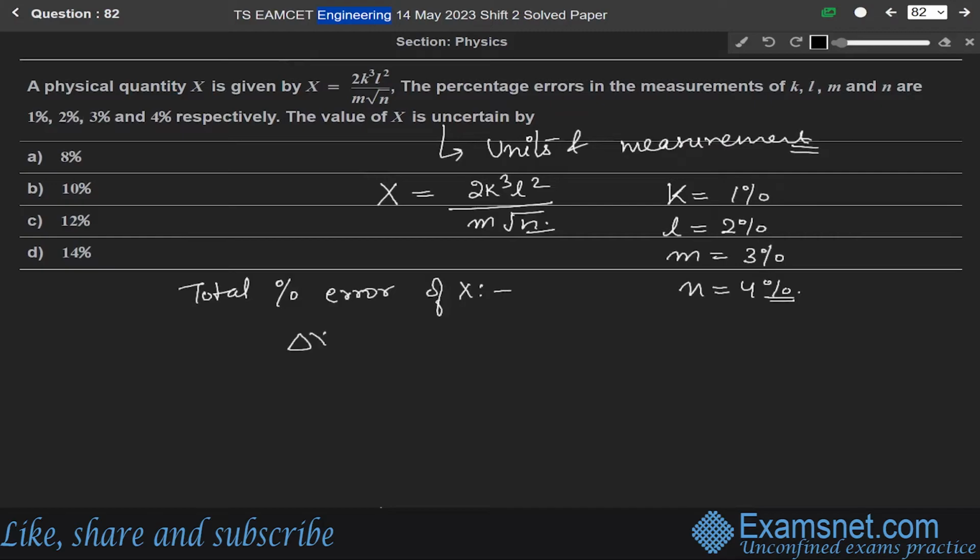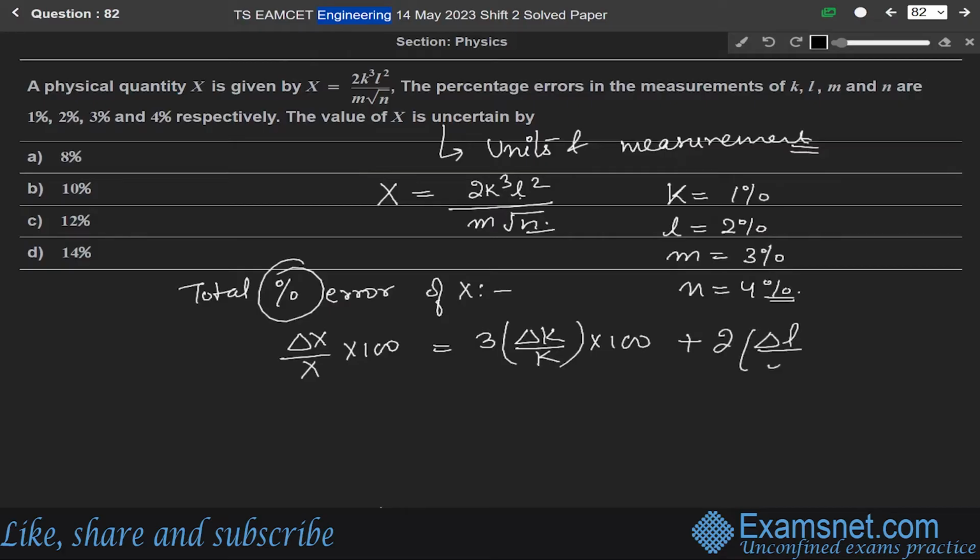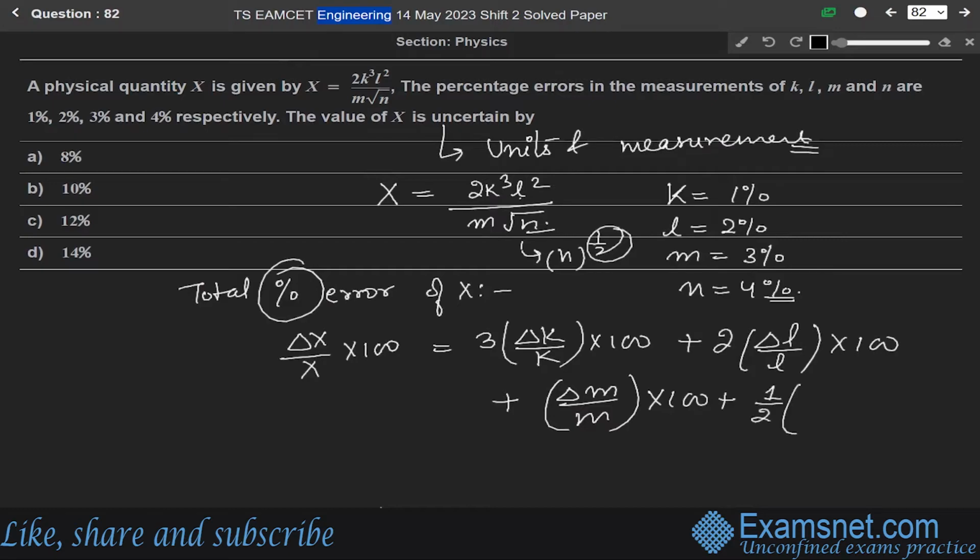The total percentage error in X will be delta X over X into 100, since it is a percentage error. It will be equal to 3 delta k over k into 100, plus 2 delta L over L into 100, plus delta m over m into 100, plus, since root n is n to the power 1 by 2, 1 by 2 into delta n over n into 100.